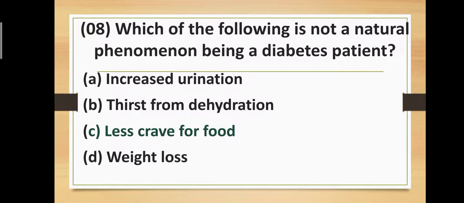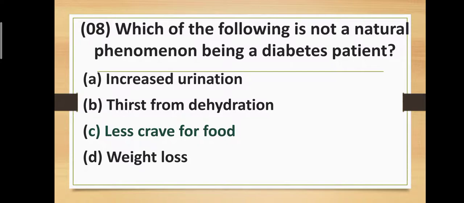Question number 8. Which of the following is not a natural phenomenon in a diabetic patient? Option A, increased urination. Option B, thirst from dehydration. Option C, less craving for food. And option D, weight loss. Options A, B and D are all natural phenomena of a diabetic patient, but option C is not a natural phenomenon in a diabetic patient. That means less craving for food. The correct answer is option C.